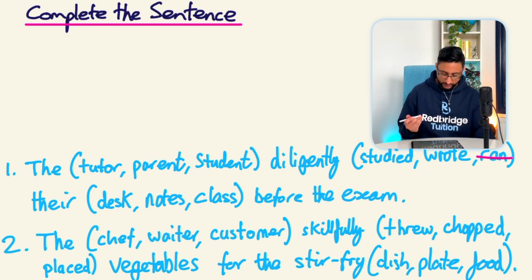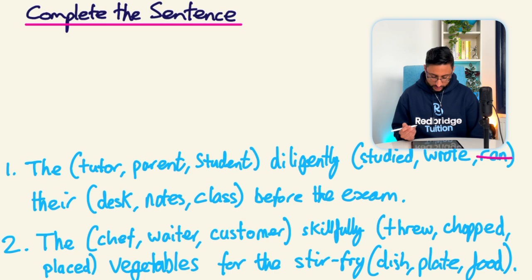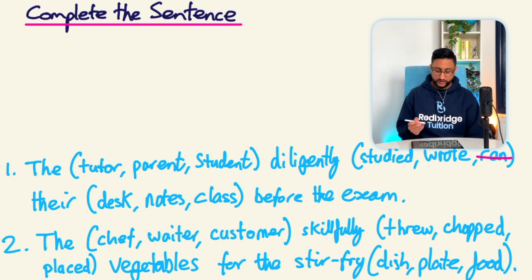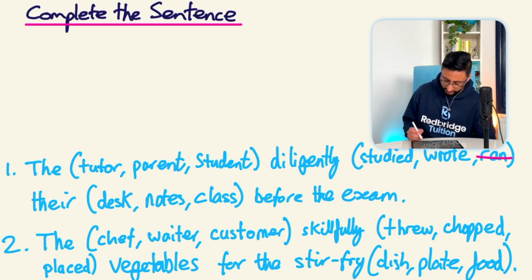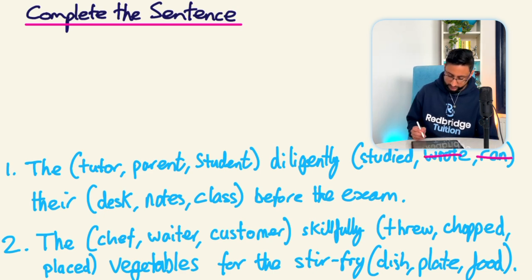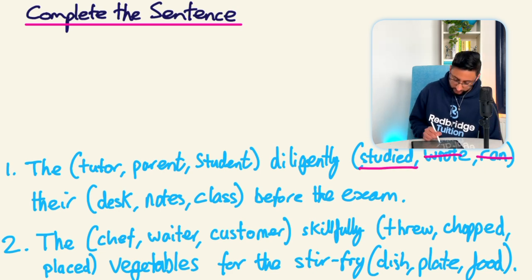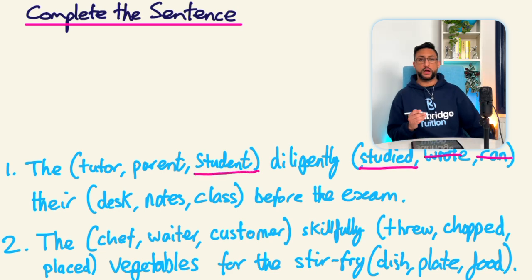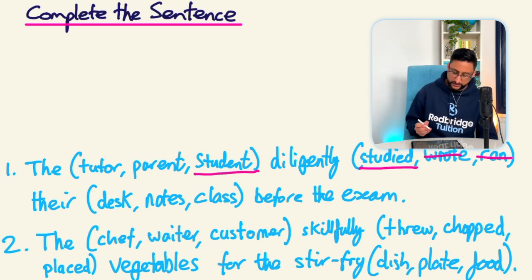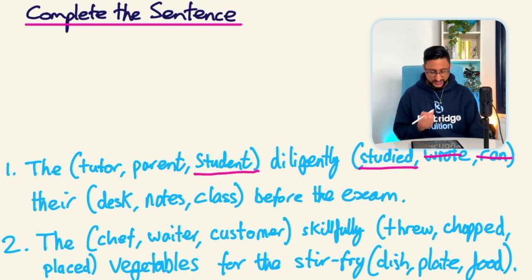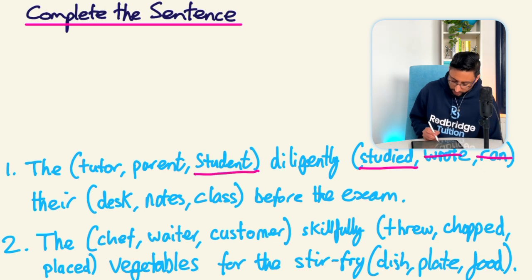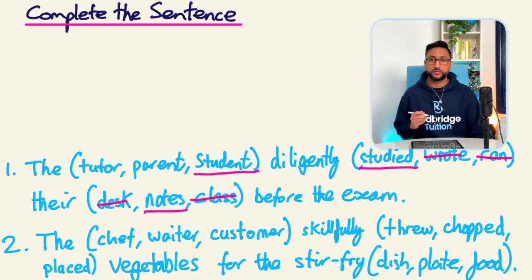Diligently something, their desk, notes, or class. So they could be writing their notes or they could be studying their notes, and it's just before the exam, so I'm going to assume they're going to be studying their notes. So we're going to get rid of wrote and I'm going to go with studied, and the student's going to be studying. The tutor or parent isn't going to be doing the studying. And then what are they going to be studying? Are they going to be studying their desk, their notes, or their class? They're not going to be studying their class or their desk, so notes will be the final chosen word.